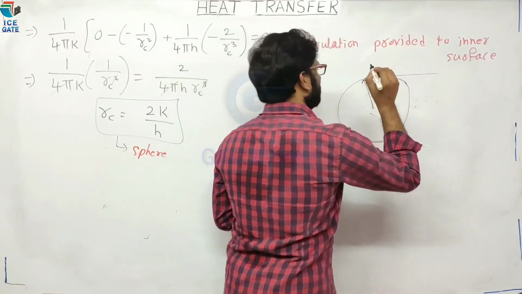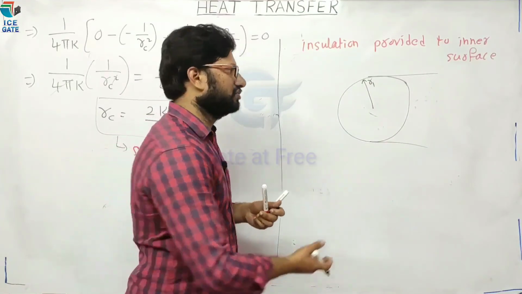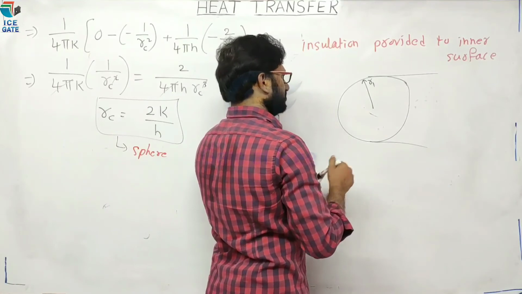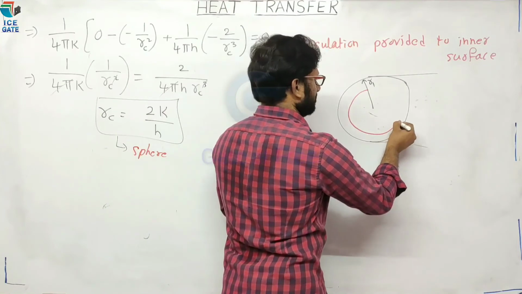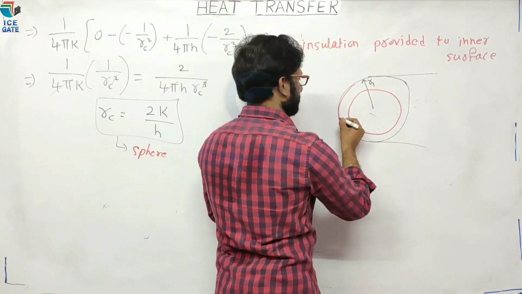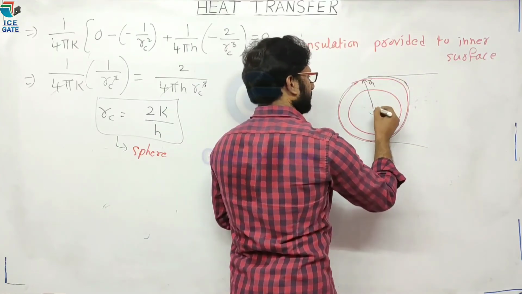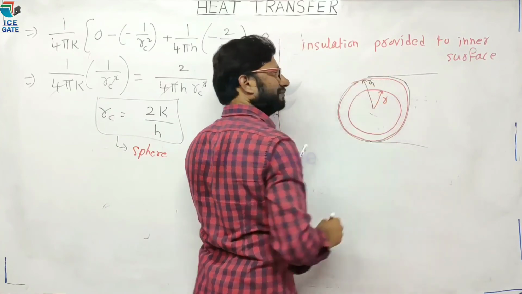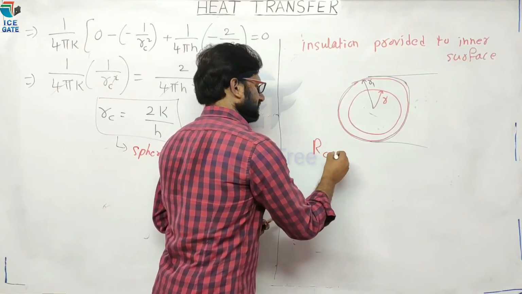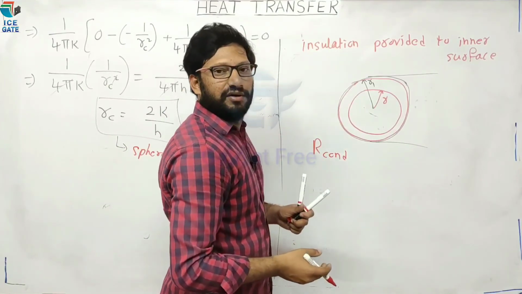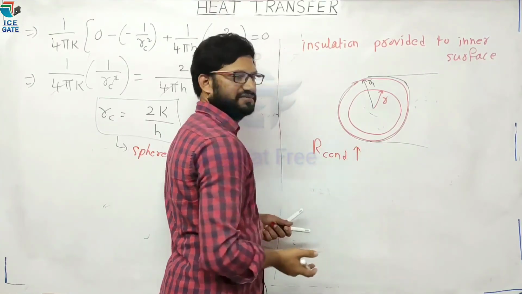Okay, let us say this is a cylinder. Now the cylinder radius is R1. Now we are providing insulation to the inner surface. So now let us assume this is the insulation we have provided. Now this is R. We know that by increasing the thickness of insulation, conductive resistance always increases.